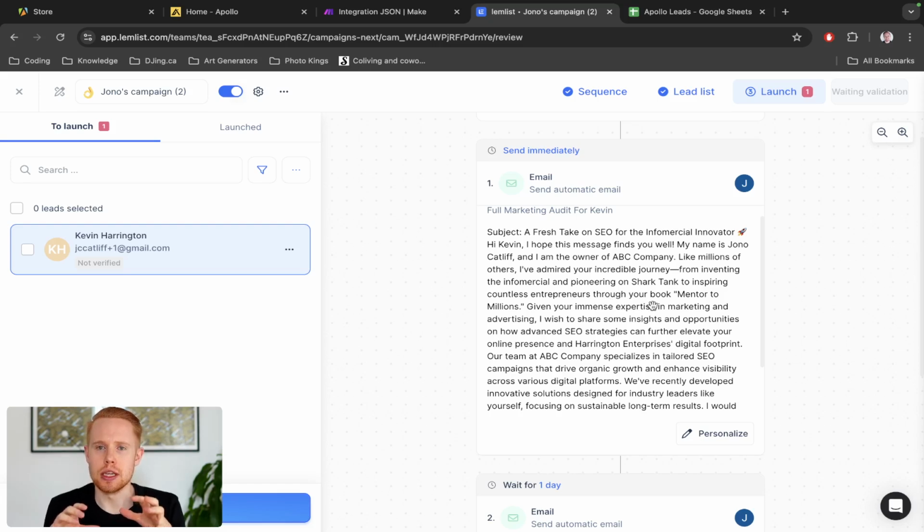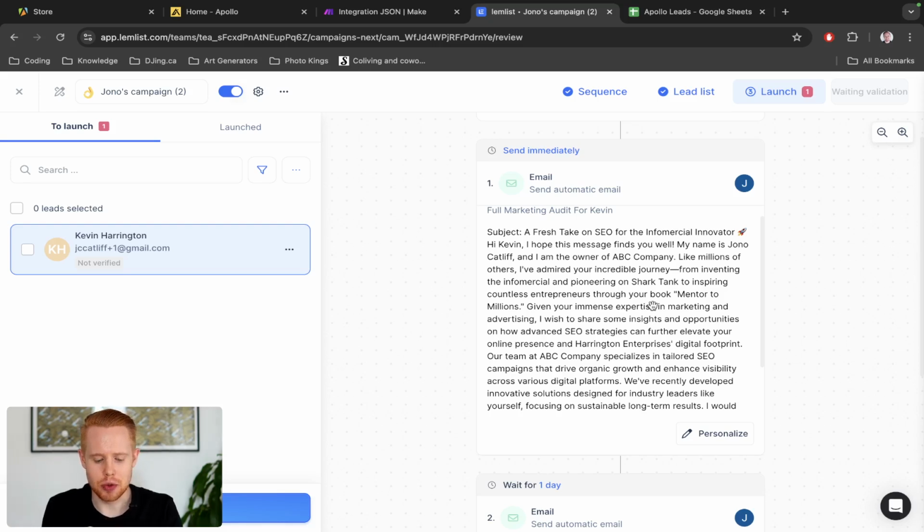So we're going to be generating these emails pretty much immediately using artificial intelligence. So that's really, really cool. And we can do this at scale too. It doesn't have to be for one person. It can be for 10 or 100 or 1,000 or 10,000 or however many you want to do. So let's get started and let's break this down.